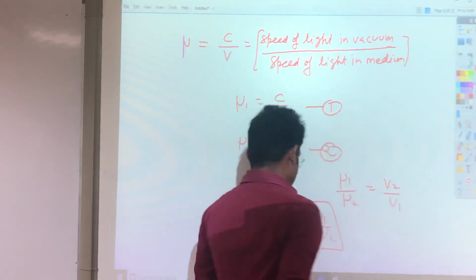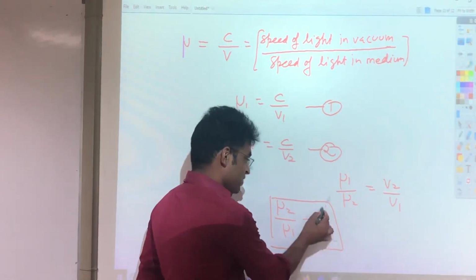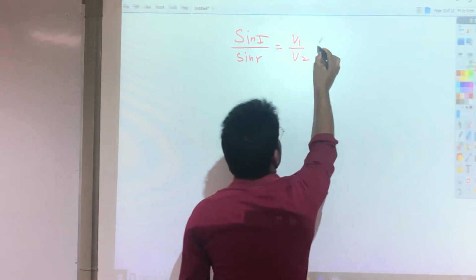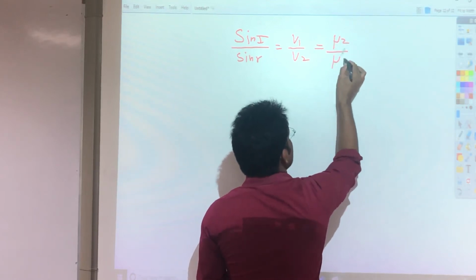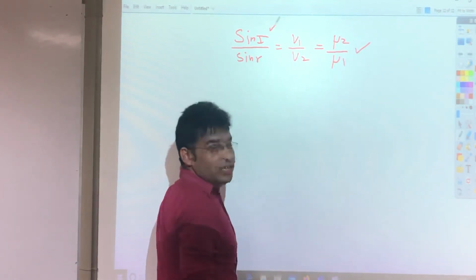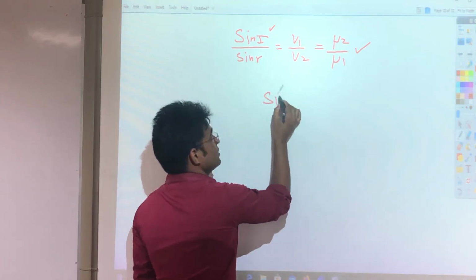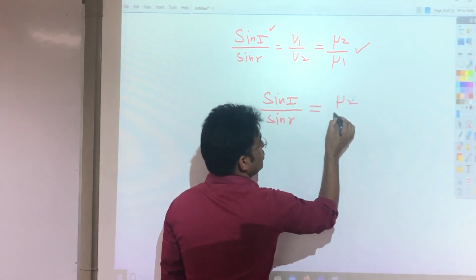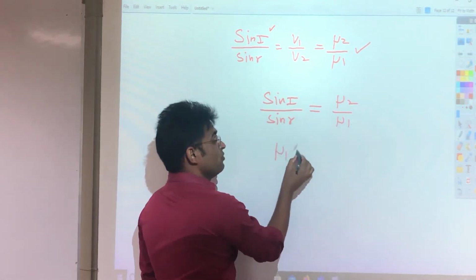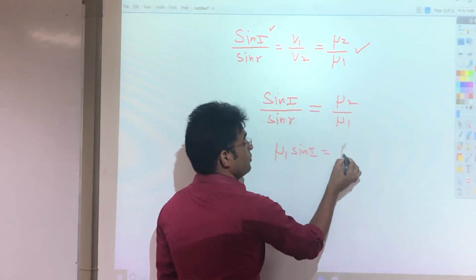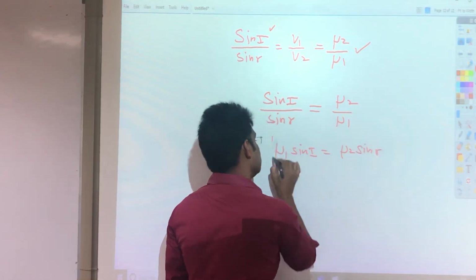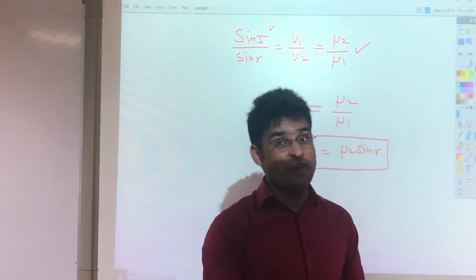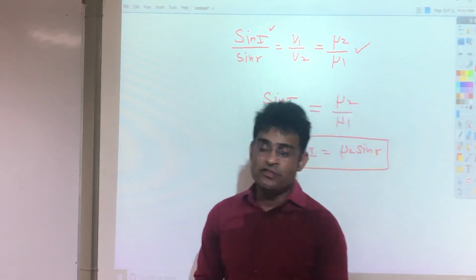Now one more thing I proved is that v1 divided by v2 is equal to mu2 divided by mu1. So if I consider this part and this part only, finally sin i divided by sin r is equal to mu2 divided by mu1. It means mu1 into sin i is equal to mu2 into sin r. This is the formula, and this is the law of refraction, Snell's law of refraction. Thank you.